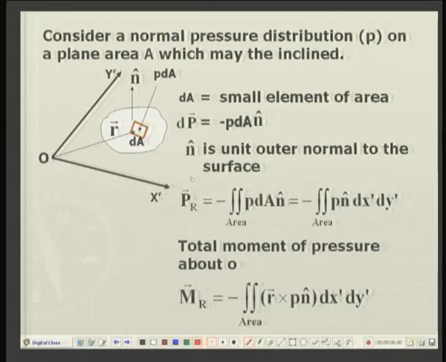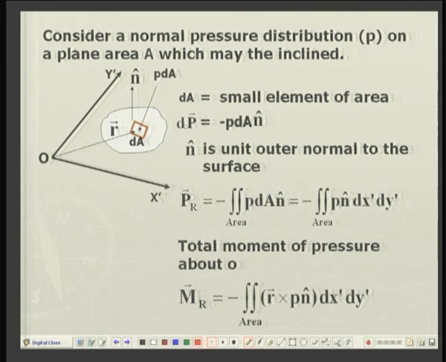Suppose here it is an inclined surface, it need not be horizontal, let us say it is inclined at a certain angle to the horizontal. In the plane of the surface I have x', y' as coordinate axes, and in the same manner I consider a very small element of surface dA, which can be written as dx' dy'.